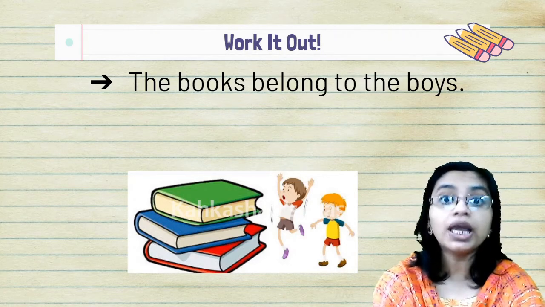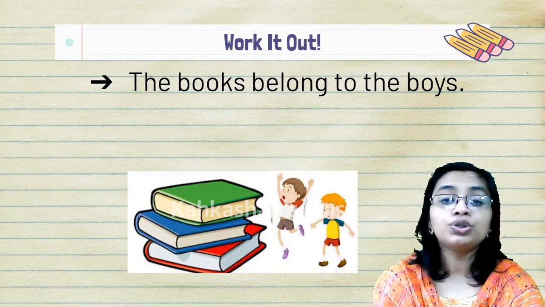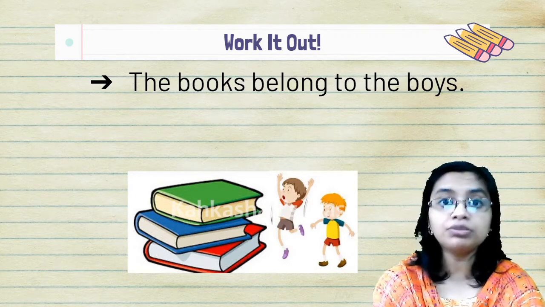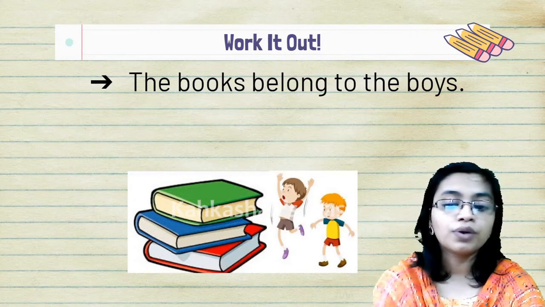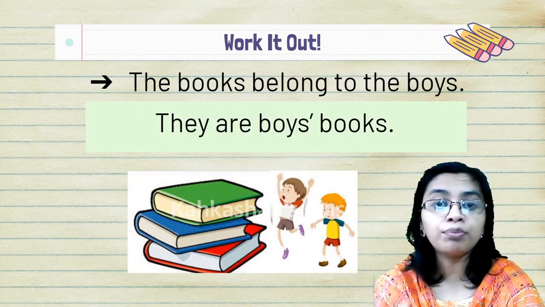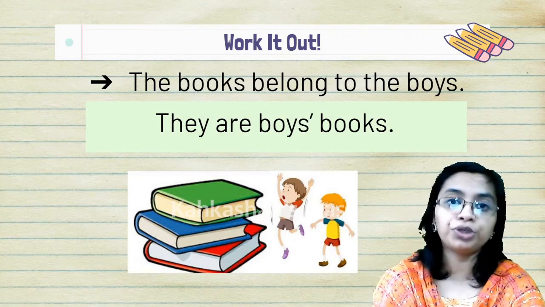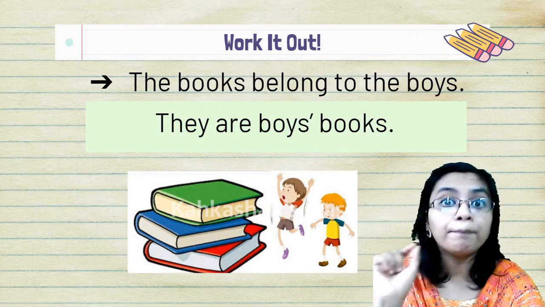And what do they have? They have many books. So here, boys becomes a possessive noun. What do we write? They are boys' books. We just put an apostrophe after the word boys.